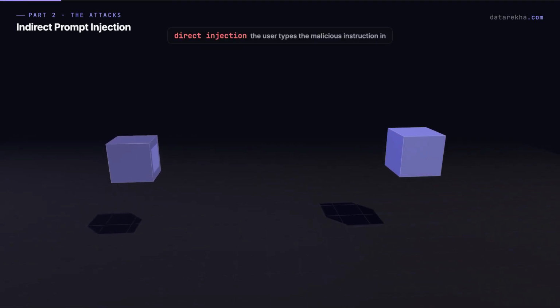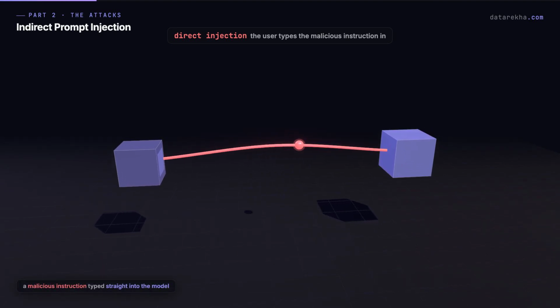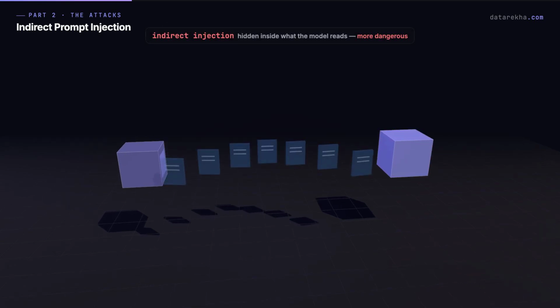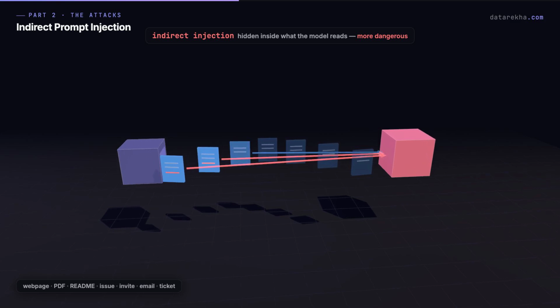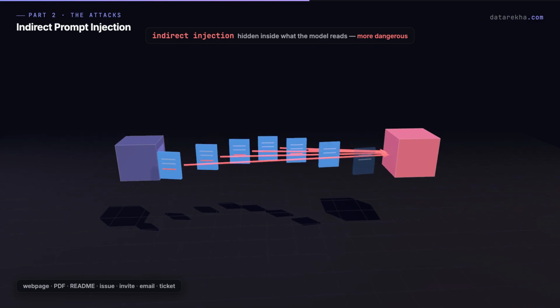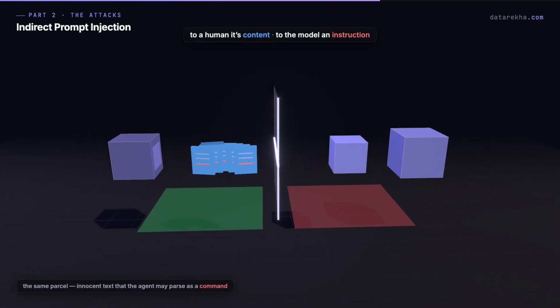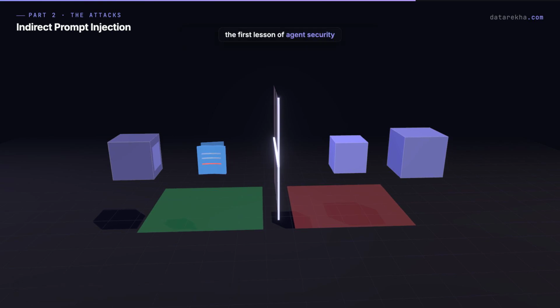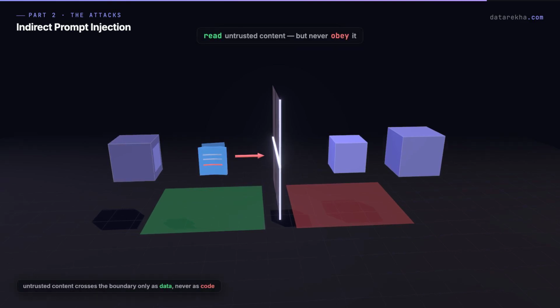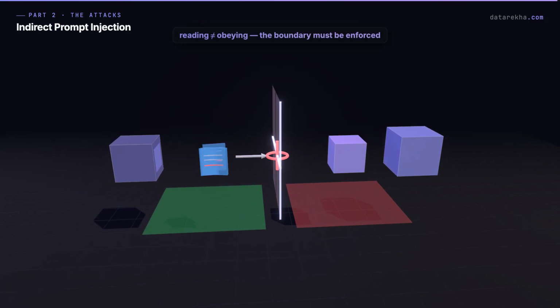Direct prompt injection is when the user types a malicious instruction directly into the model. Indirect prompt injection is more dangerous. That is when the instruction is hidden inside something the model reads: a web page, a PDF, a README file, a GitHub issue, a calendar invite, an email, a support ticket. To a human, it looks like content. To the model, it may look like an instruction. That is the first lesson of agent security. The agent can read untrusted content, but it should not obey untrusted content. Reading and obeying must be separated.